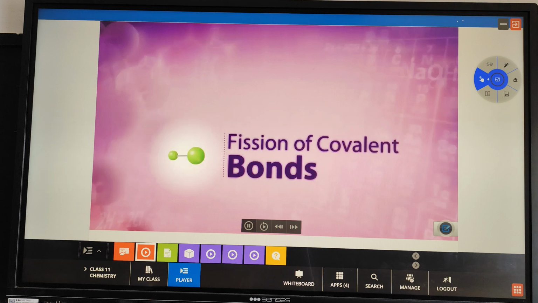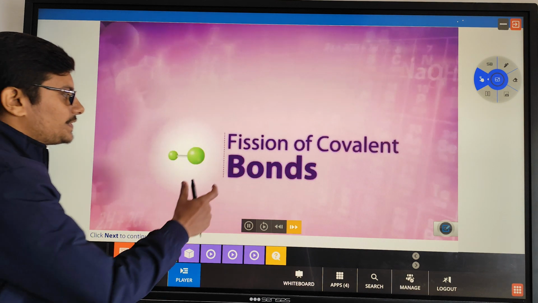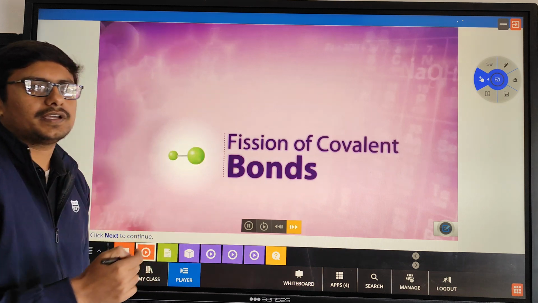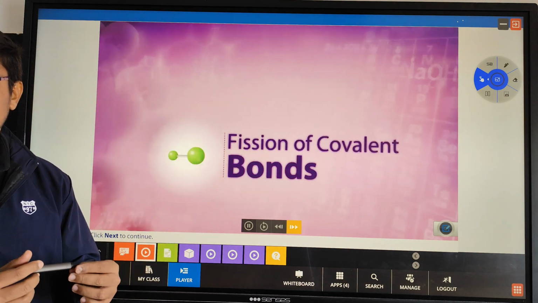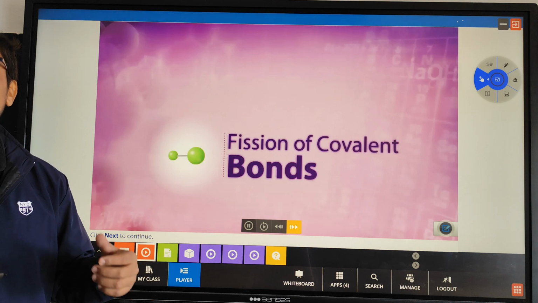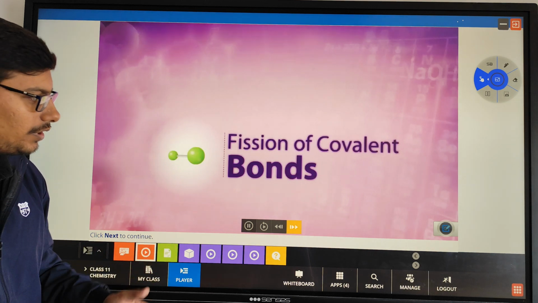Fission of covalent bonds. The word fission means breaking. If we break any substance, it is called fission. Anything which breaks into one or more parts is called fission.